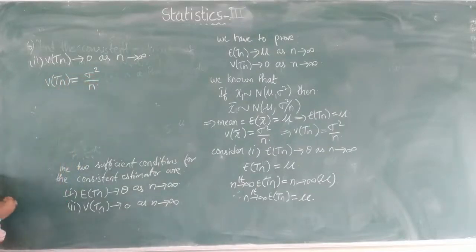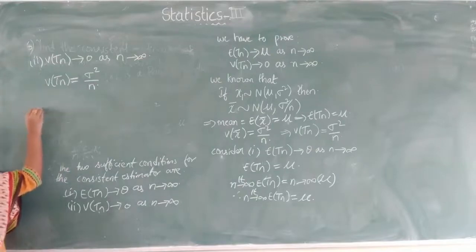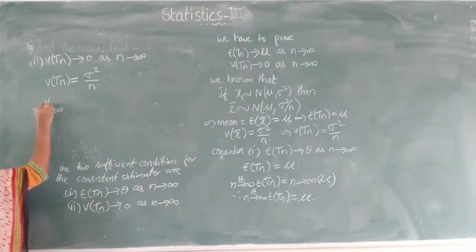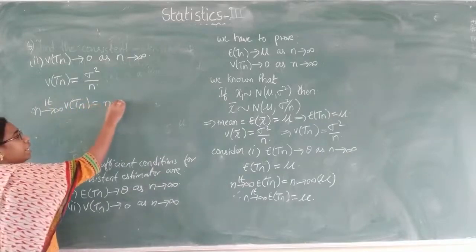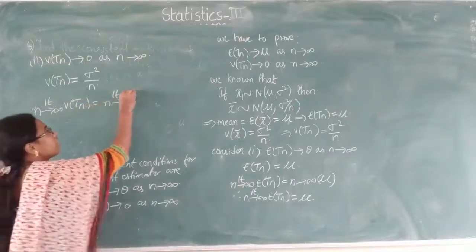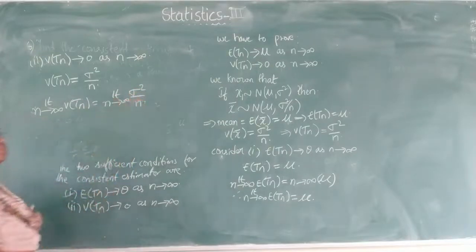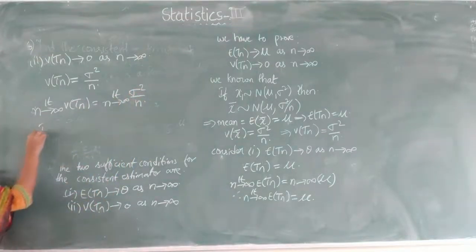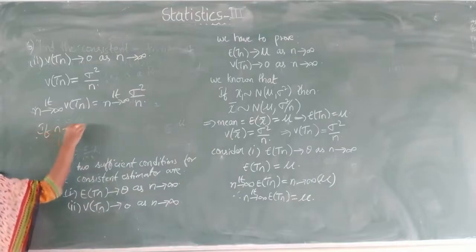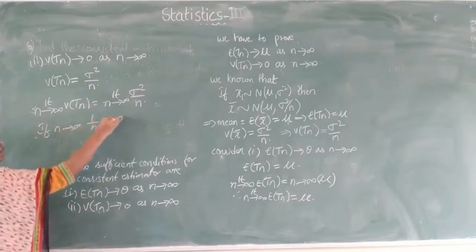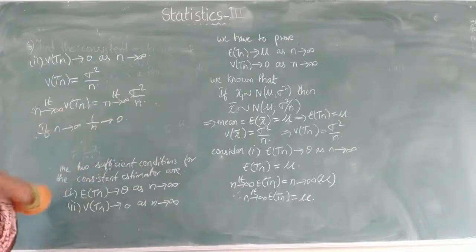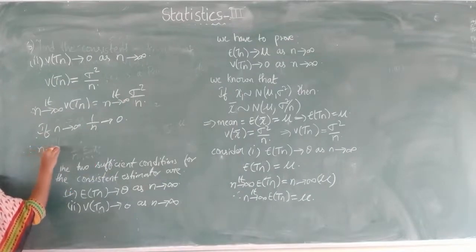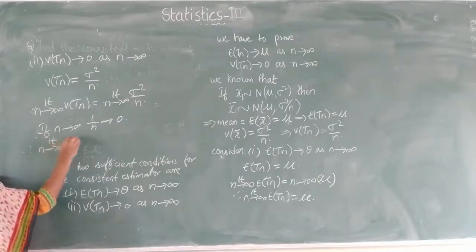Now apply the limit n tends to infinity. Variance of Tn equals limit n tends to infinity of sigma square by n. We know that if n tends to infinity, 1 by n tends to 0. So here the 1 by n term will be 0, and 0 into sigma square is 0 itself. So therefore, limit n tends to infinity, variance of Tn